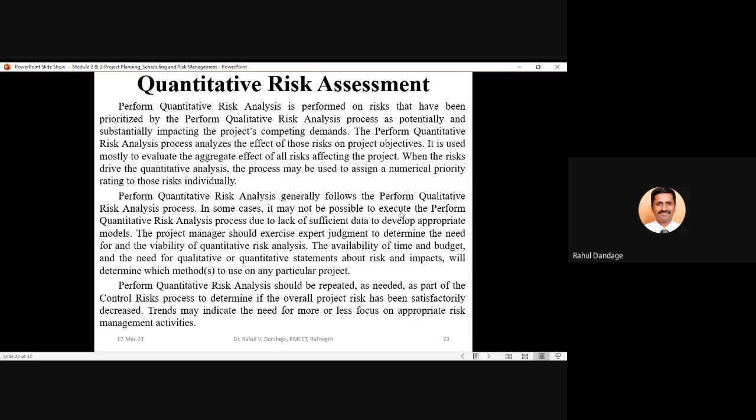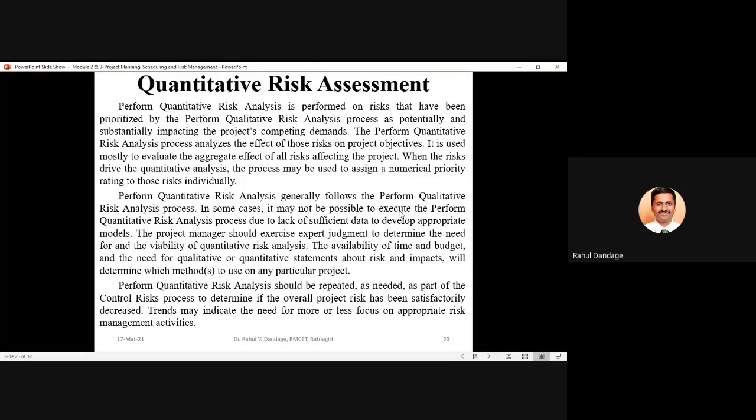Perform quantitative risk analysis should be repeated as needed as part of the control risk process to determine if the overall project risk has been satisfactorily decreased. Trends may indicate the need for more or less focus on appropriate risk management activities.